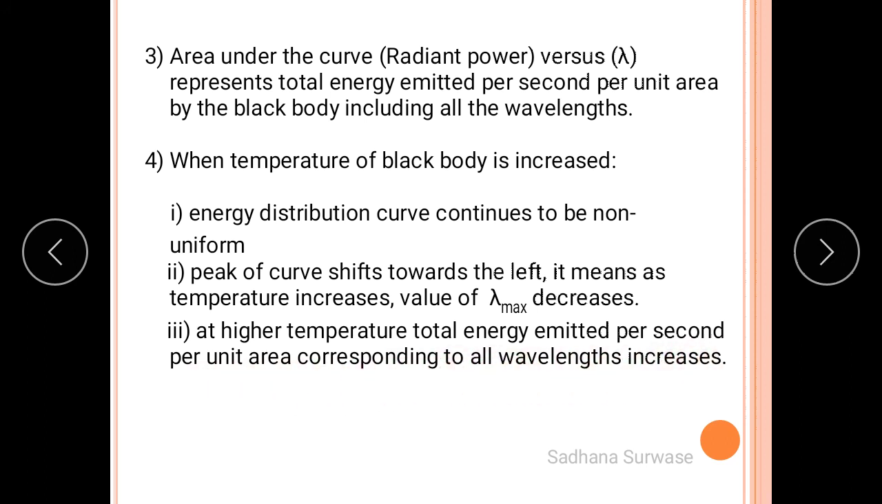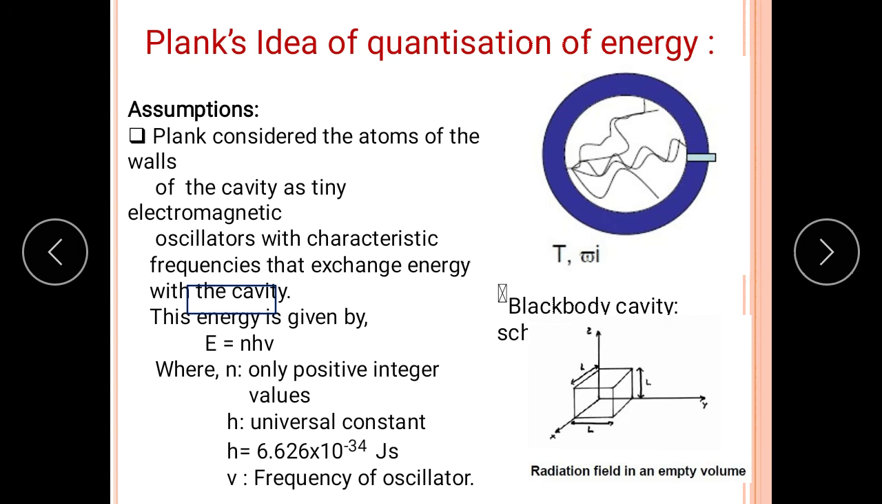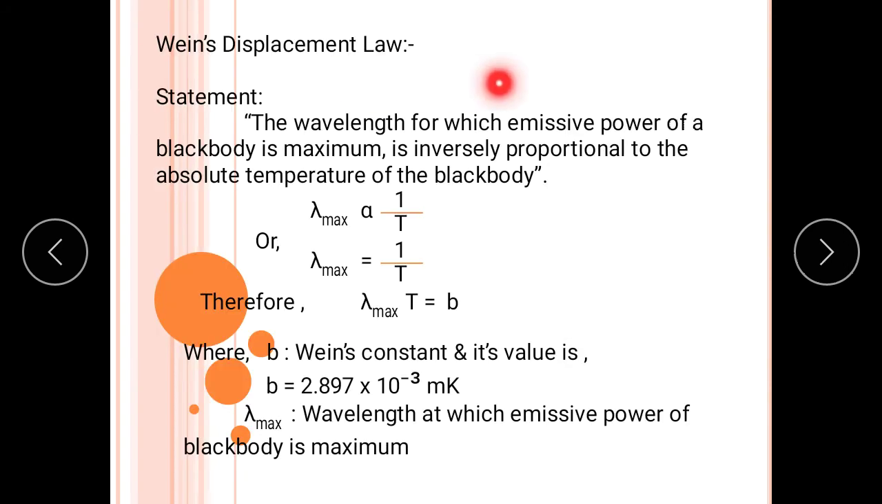The next is Planck's idea of quantization of energy. Planck is the scientist who considered the atom of the wall of a cavity as a tiny electromagnetic oscillator with a characteristic frequency, which exchanges energy with the cavity, and this energy is given by E equals n h nu. Here n is a positive integer, h is the universal constant whose value is 6.626 into 10 raised to minus 34 joule second, and nu is the frequency of the oscillator.